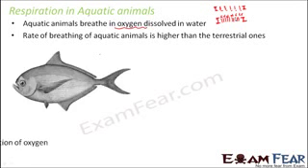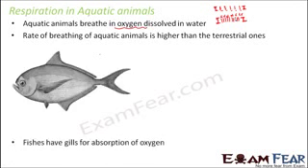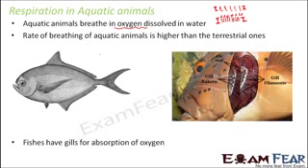Now, one example of aquatic animals would be fishes. They have specialized organs called gills which help in absorption of oxygen. What do these gills do? They are the organs which help in absorbing the dissolved oxygen. Like how human beings have lungs, similarly fishes have gills. Here you can look at a closer picture of the structure of gills. These are the gill filaments, the red colored structures, and these are known as the gill arc. So these are arc-shaped structures.